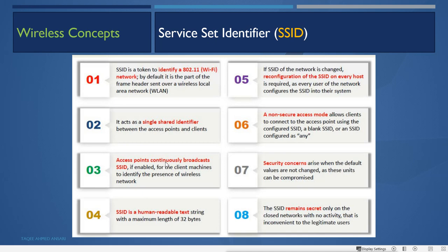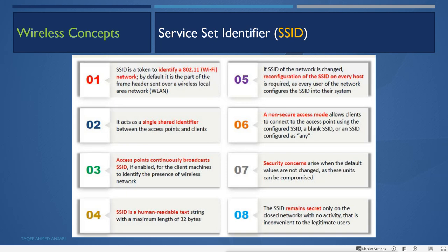Then the access point continuously broadcasts the SSIDs, if enabled, for the client machine to identify the presence of the wireless network. Whatever our AP is, it is continuously broadcasting these SSIDs, and it is reaching everywhere within the range, and it is enabled so that those client machines or other devices in the wireless network can identify the AP and identify the network.